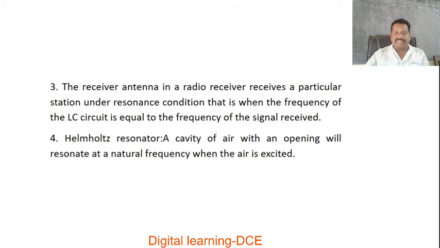Next example is the receiver antenna in a radio receiver, which receives a particular station under resonance condition. That is, when the frequency of the LC circuit is equal to the frequency of the signal received. Those LC circuits are what we call tuning circuits. Not only in radio, in TV and other multimedia devices also, we use this concept of resonance, that is, in electrical circuits.